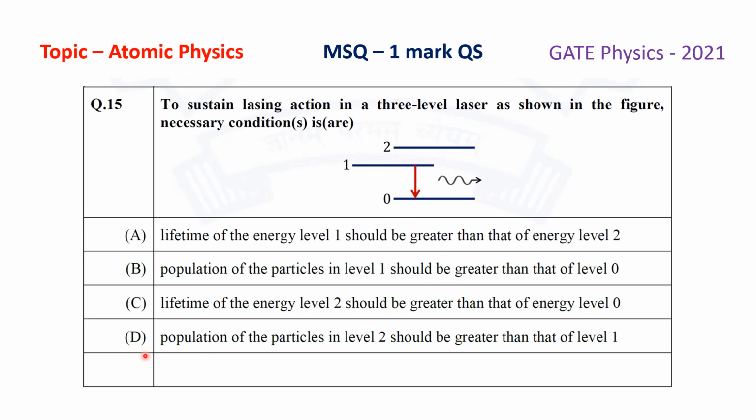And the last option, option D, population of the particles in level 2 should be greater than that of the level 1. So there are 4 options given. Now, as this is MSQ, it is highly possible to have multiple options correct for this question. So let us see how to solve this problem.